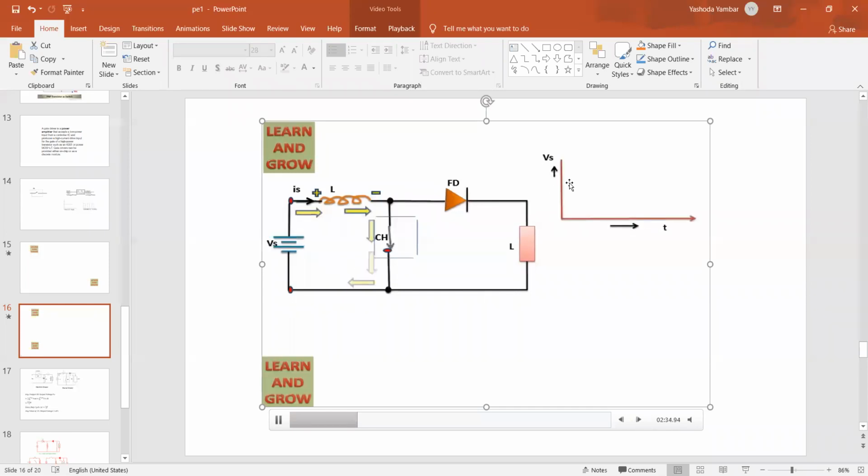Now we'll see the waveform. When the chopper is on, output voltage will be 0. First we will get this 0 here. This is the input voltage, as I mentioned to all the students. You must draw the input voltage, and let us check the current with respect to the load. So current flows through this one. So no current is transferred to the output, so output current should be 0.